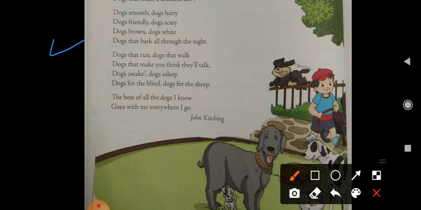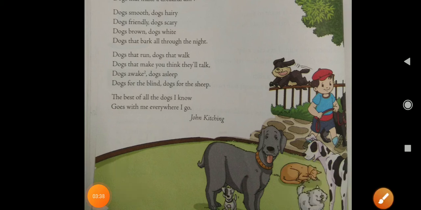In the next stanza also he is telling the different types of dogs, that there are some dogs who are very smooth and they are very hairy, meaning they have too much hair on their body. Dogs friendly, dogs scary, and there are also some dogs who are very friendly.